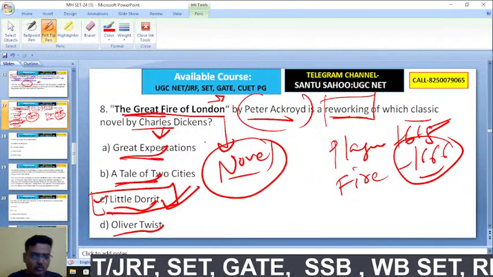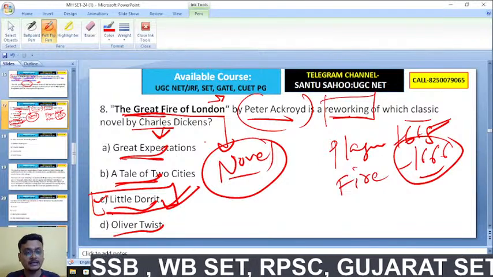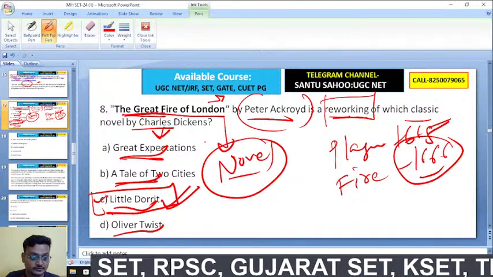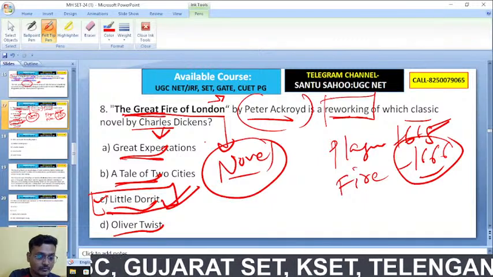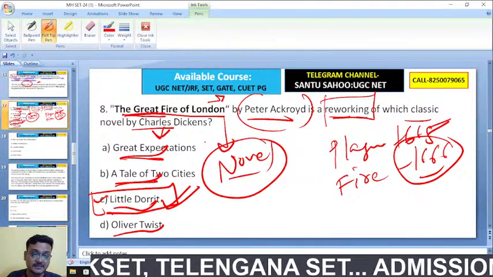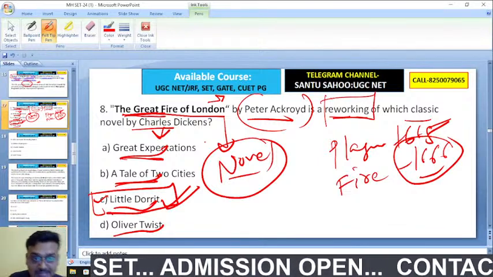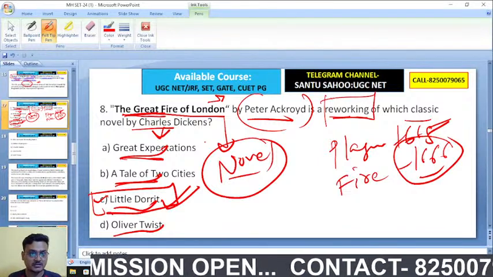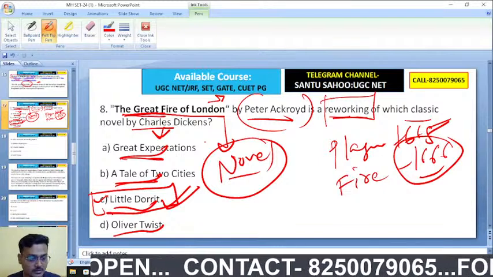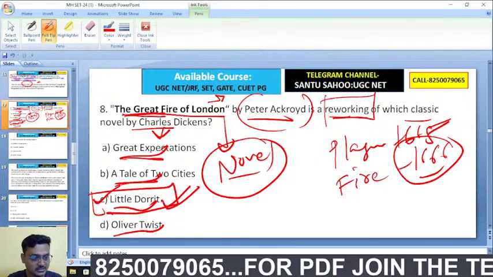who was raised in a workhouse, then left that workhouse and escaped to London, and there the leader of the pickpockets was Fagin. So it's actually Little Dorrit that is the right answer. So C is the right answer.